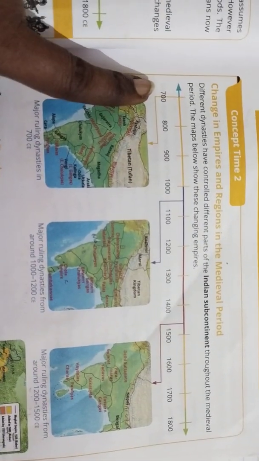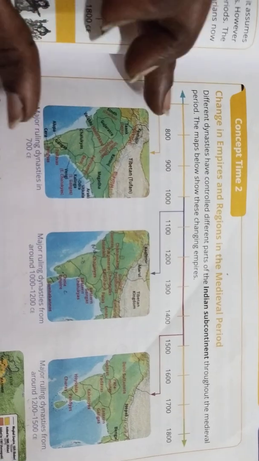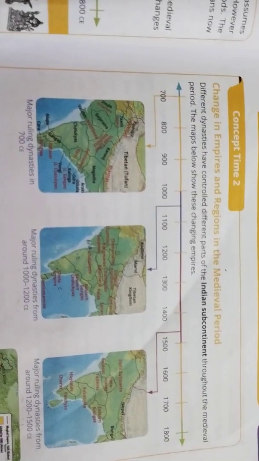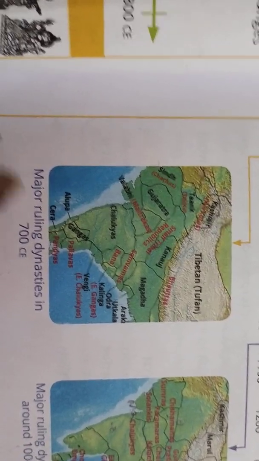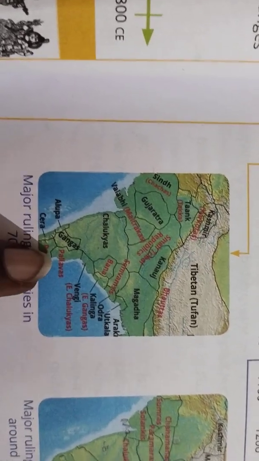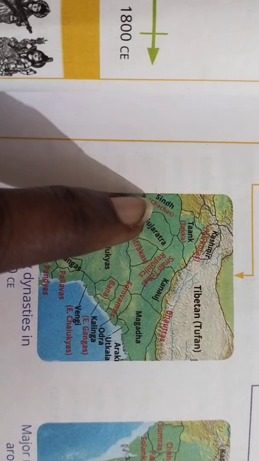Here you can see they have drawn the timeline from 700 CE to 1800, right? So you can see the different kinds of rulers. They have ruled certain regions and empires there. While you look into it, you can see in 700 CE, the major ruling dynasties are the Chalukyas, Pallavas, Pandyas, and here you can see the Chachas.